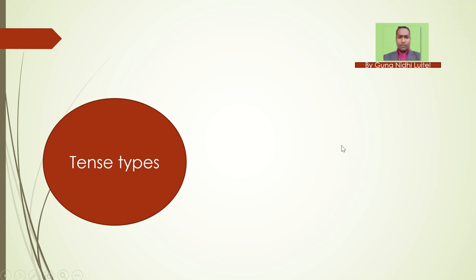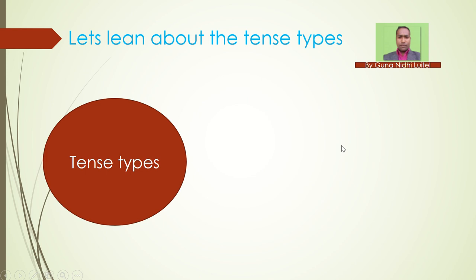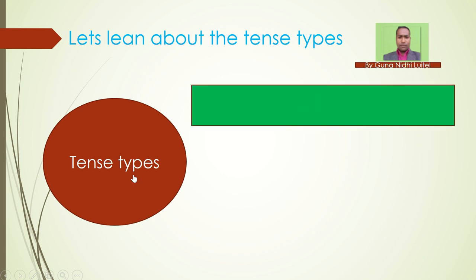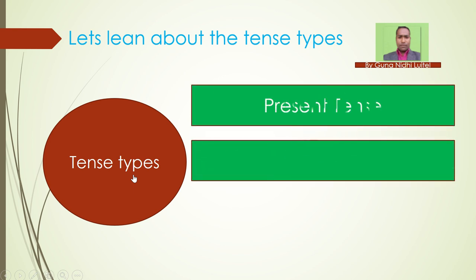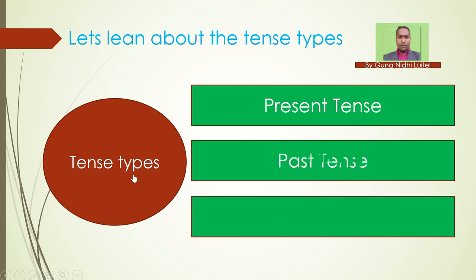Now we are going to learn about tense types. So what are the types of the tense? What are the names of the tense? We are going to know that. Let me show you. Can you see displaying there in green color? Present tense, past tense, and future tense.